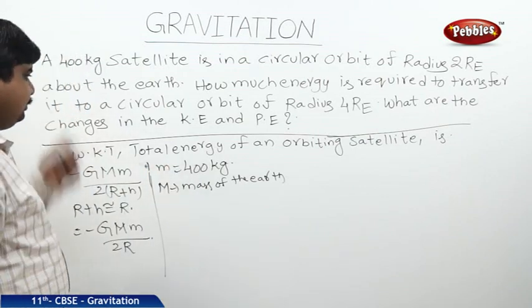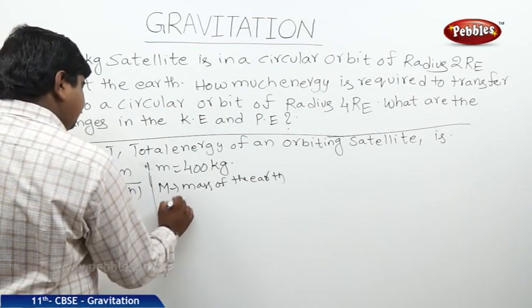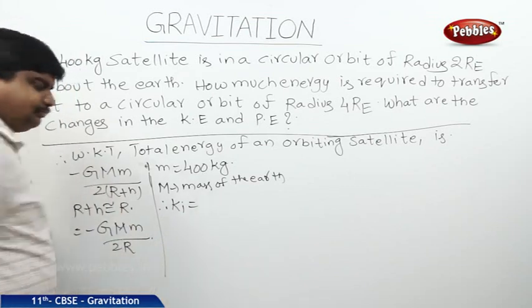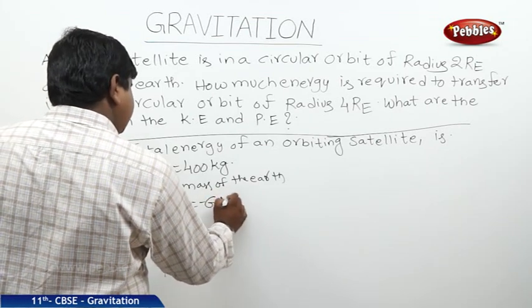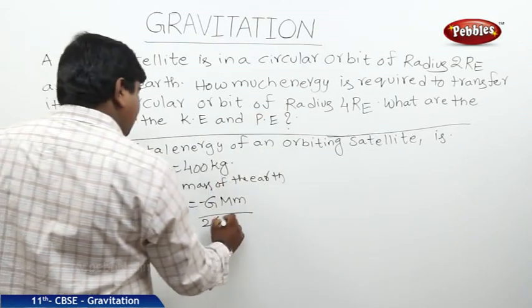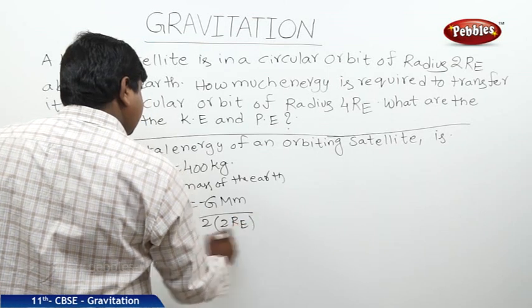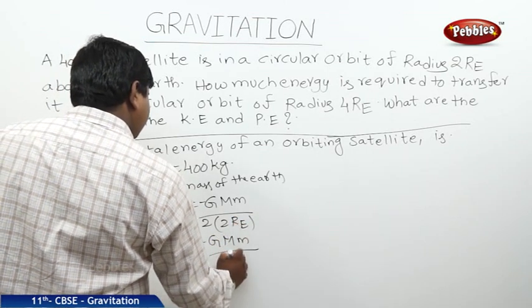If you substitute these values, therefore the initial energy is equal to minus G capital M small m by 2 into radius, which is 2 RE. It is nothing but minus G capital M small m by 4 RE.